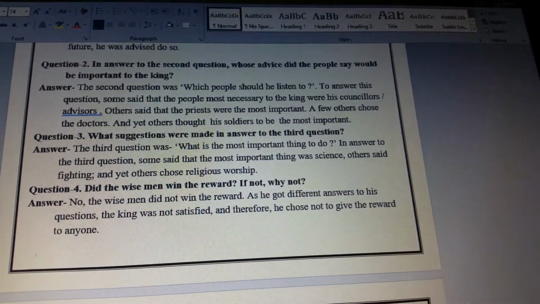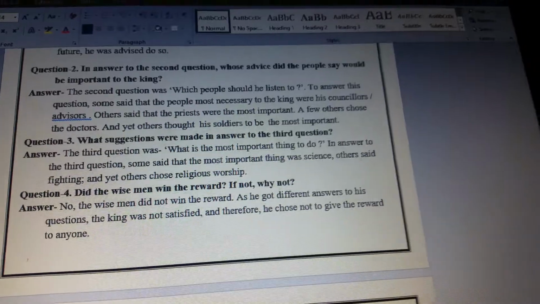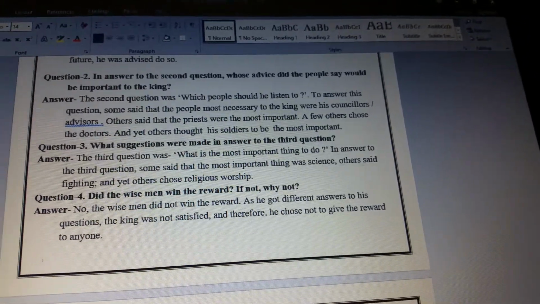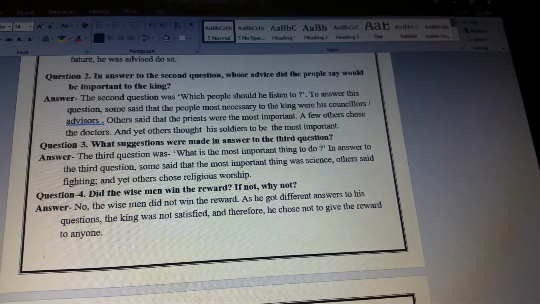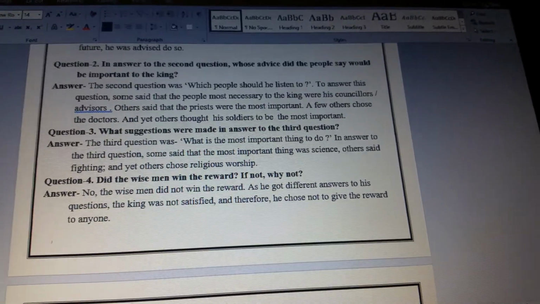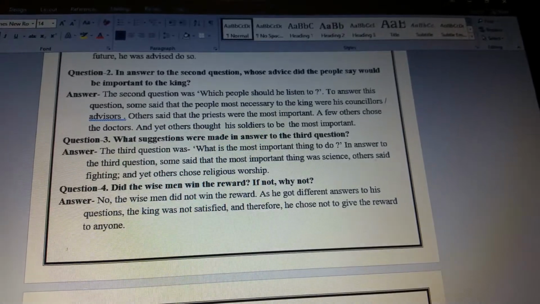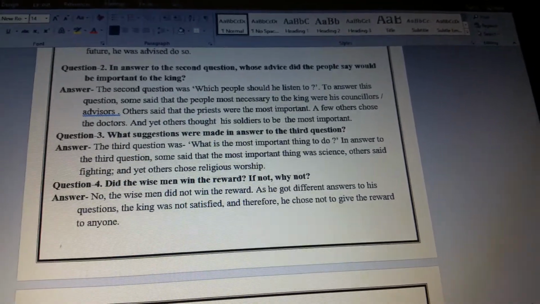To answer this question, some said that the people most necessary to the king were his counselors, advisors. Others said that the priests were the most important. A few others chose the doctors, and yet others thought his soldiers to be the most important. So all these were the varied answers which were given by the people related to the second question.